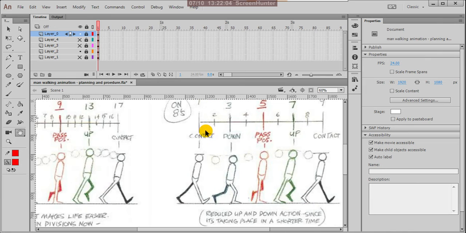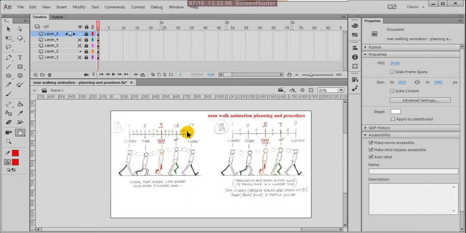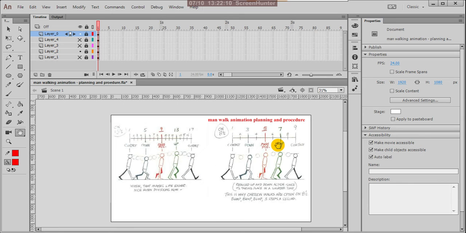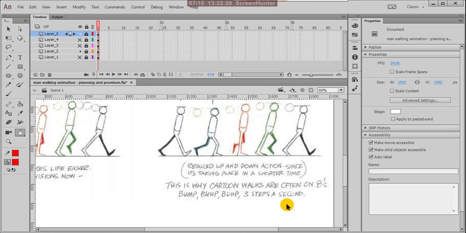Here we also use a 12 frame walk and a 16 frame walk. Generally for a 12 frame walk, at 24 frames per second divided by 12, he'll take 2 steps instead of 3 steps per second.